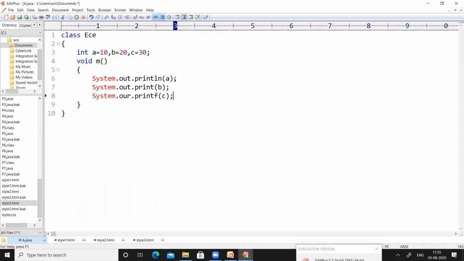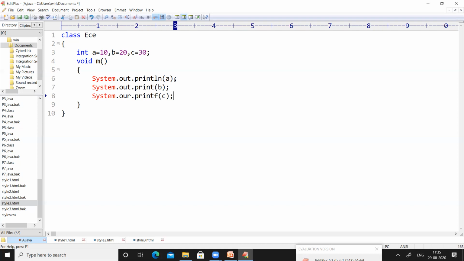So why printf is also working in Java is, Java is a programming language where some of the concepts are derived from C and C++. In C, if you want to print, we have to use the function called printf.